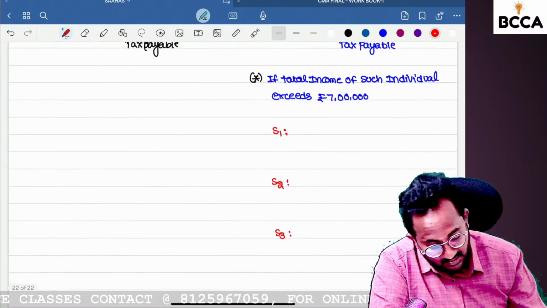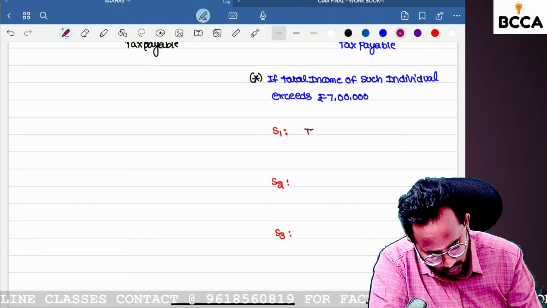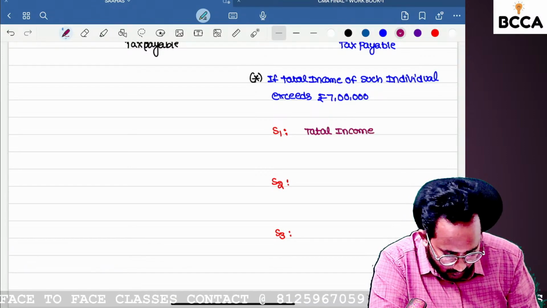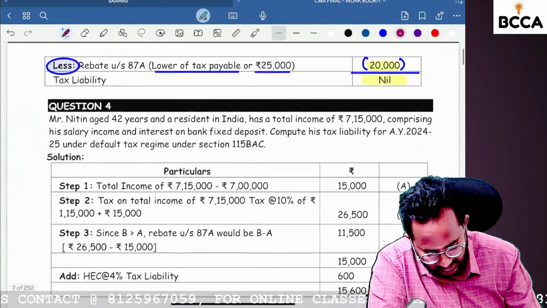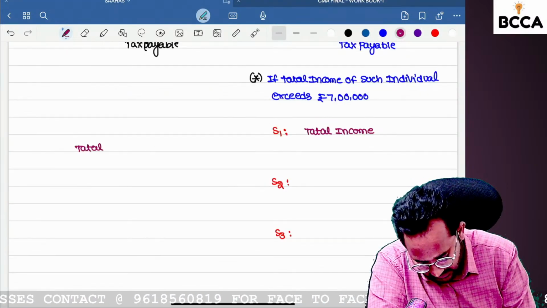First step, total income. Suppose the total income given is 7,15,000.